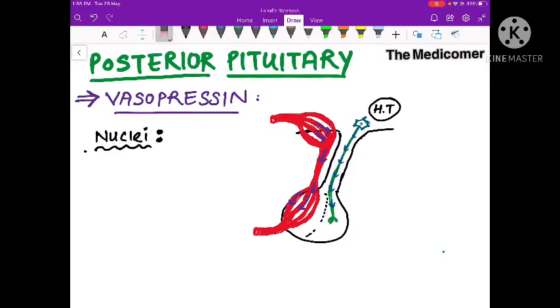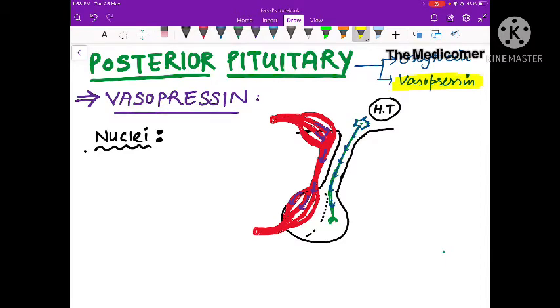Hello friends, in this section we are going to discuss the posterior pituitary gland and the hormones related to it. As we all know, there are two main hormones related to the posterior pituitary gland. What are the names of these hormones? These are oxytocin and vasopressin. In this section our discussion is mainly going to be about the vasopressin molecule.